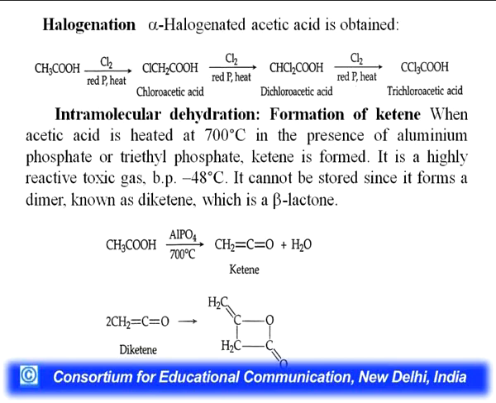When acetic acid is heated at 700 degrees Celsius in presence of aluminium phosphate or triethyl phosphate, ketene is formed. It is a highly reactive toxic gas. Its boiling point is minus 48 degrees Celsius. So, it cannot be stored in its form; it is stored as a dimer. It is diketene, which is a beta lactone. You can see the dimer of ketene.